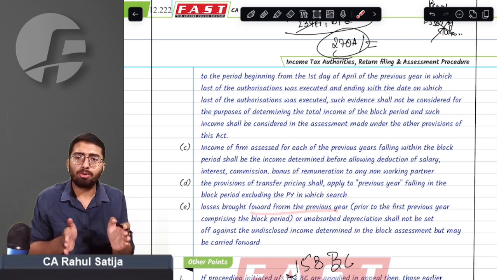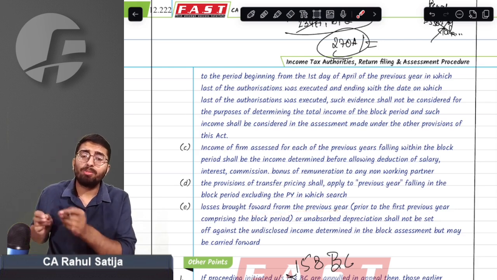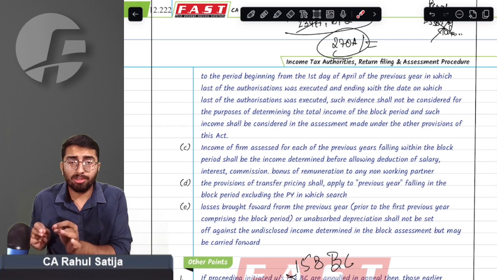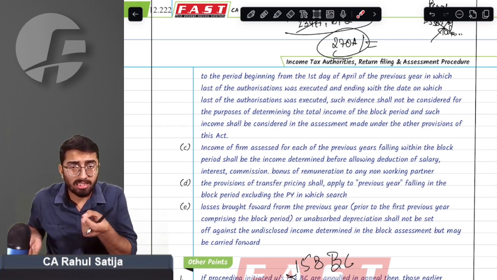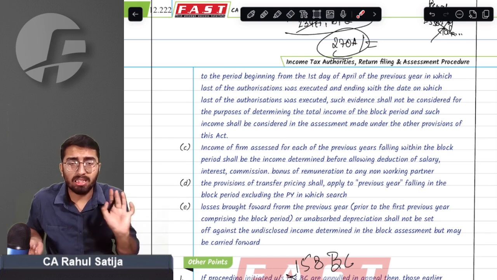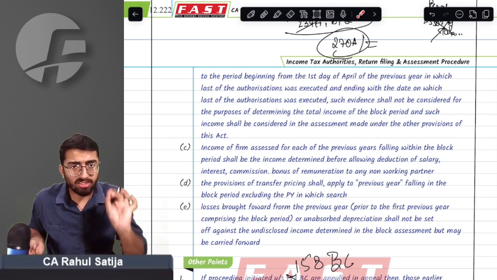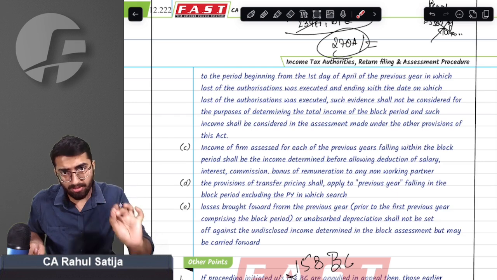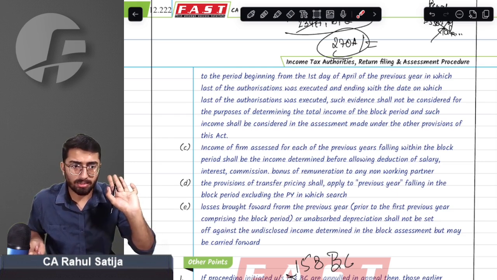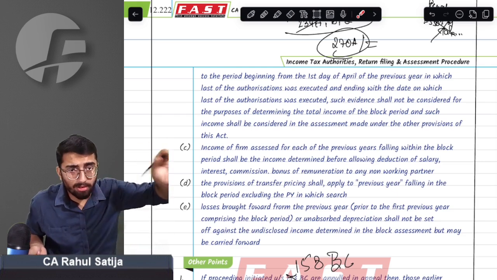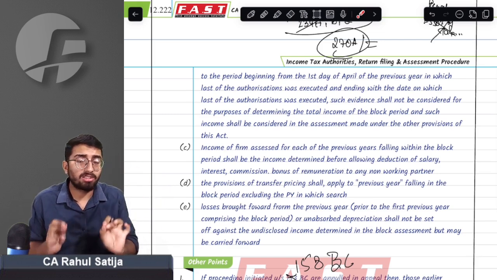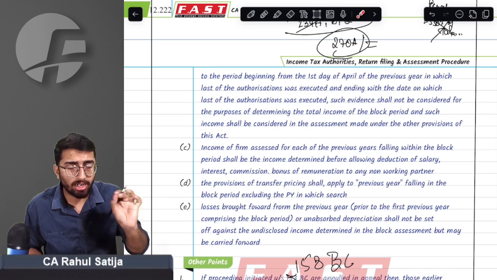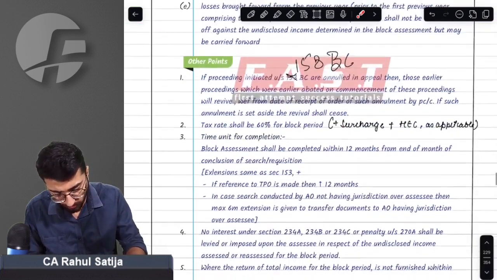The provision says, if we have any brought forward losses prior to the block period, then those losses cannot be set off against the income that has been found in the search assessment. You can carry forward such losses if allowed, if the time limit permits, but you cannot set off such losses against the income that has been disclosed or undisclosed in search cases.